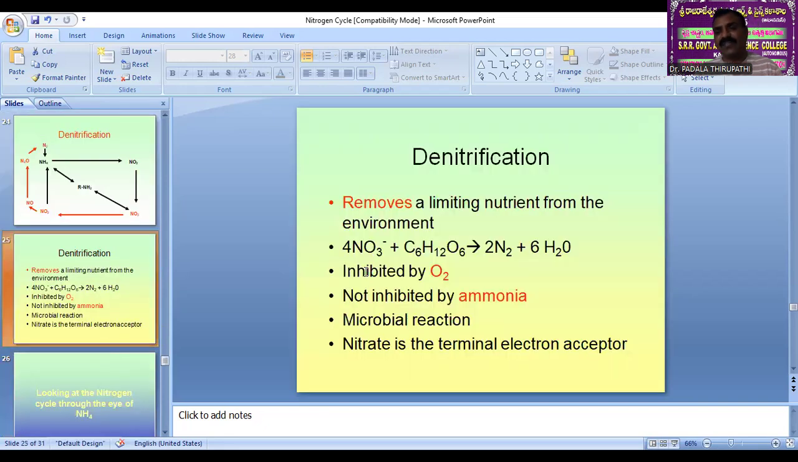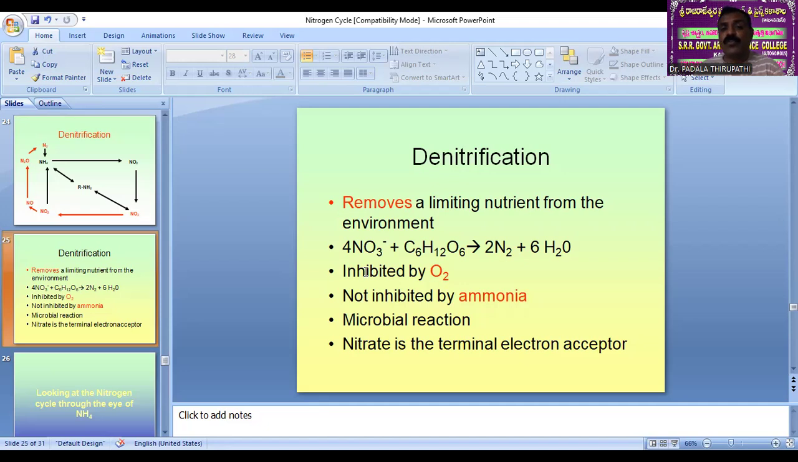Then denitrification. This is the last step of the nitrogen cycle. Denitrification is very harmful to the environment, harmful to the soil and harmful to plants. Why? Because the usable forms, nitrites or nitrates, are converted into atmospheric nitrogen. Atmospheric nitrogen cannot be utilized by plants. Why? Because the nitrogenase enzyme or nif genes are not present in higher plants or any eukaryotic organisms. So that's why denitrification is a harmful process to plants and even to the soil.